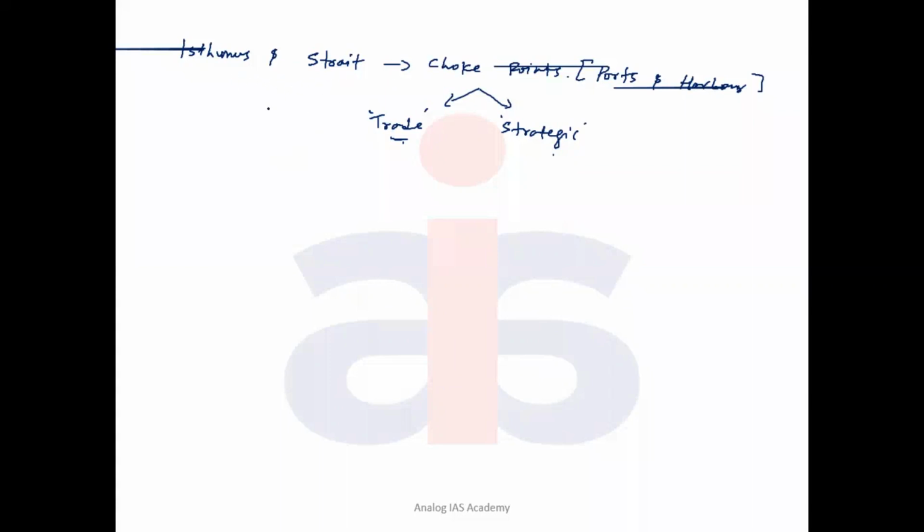The countries who want to mint money by controlling the isthmus and straits are artificially creating a large number of navigable channels through them.